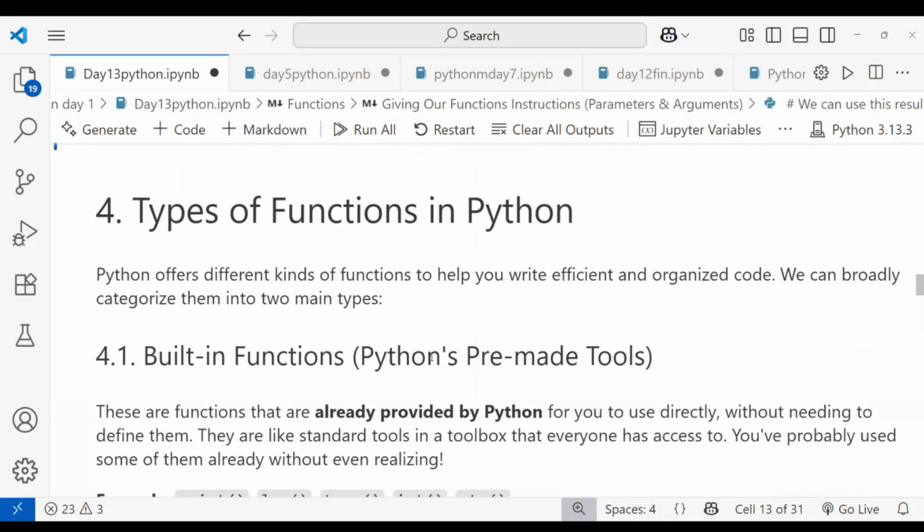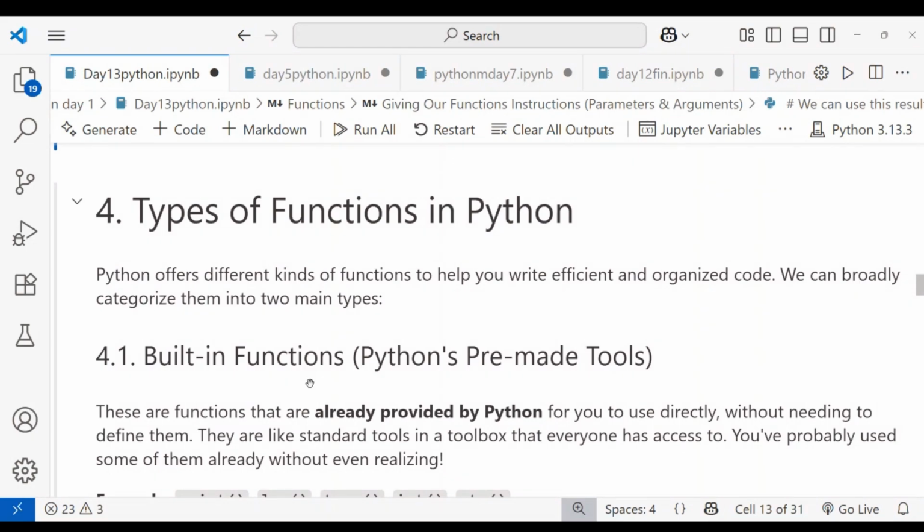Let's do the types of function in Python. Python offers different kinds of functions to help you write efficient and organized code. We can broadly categorize them into two main types. The first one is built-in functions. You already heard the word. We discussed built-in functions when we did the complete data types, like those for list, string, tuple, set, and dictionary.